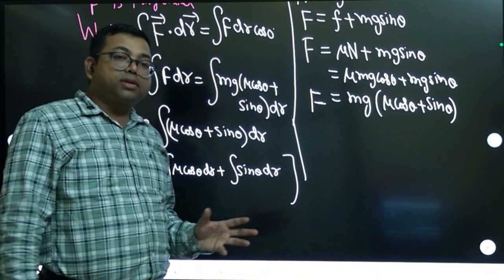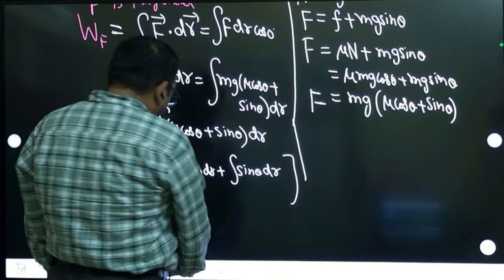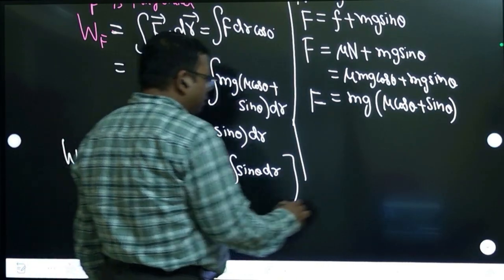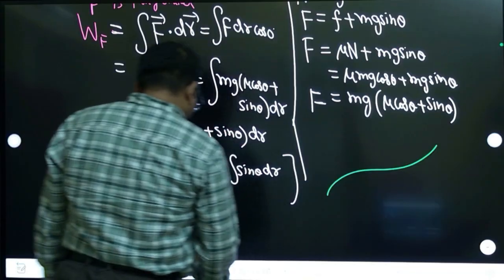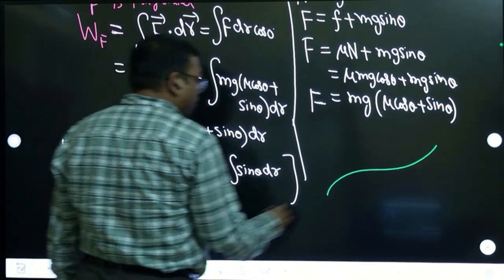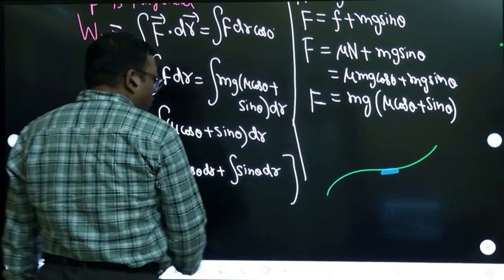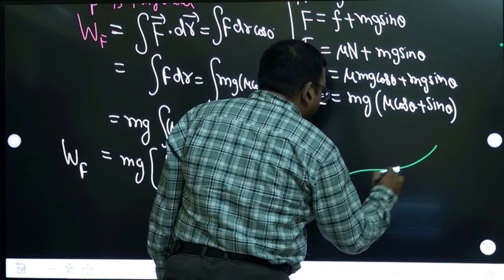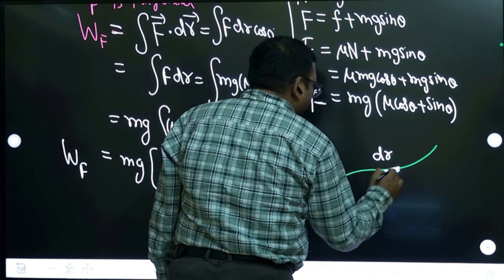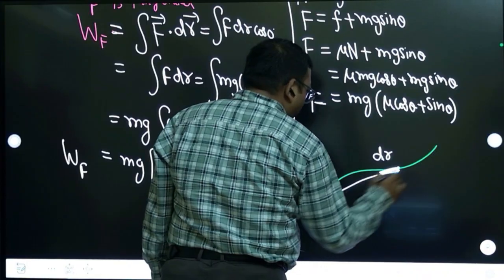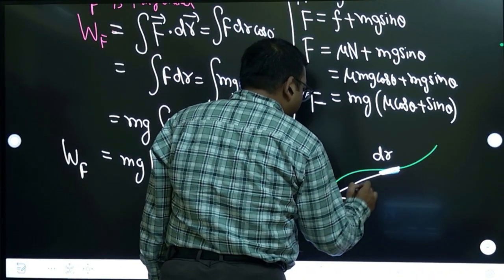This is a very important concept now. This small path which we have taken, dr, this line is making angle theta with the horizontal, right?